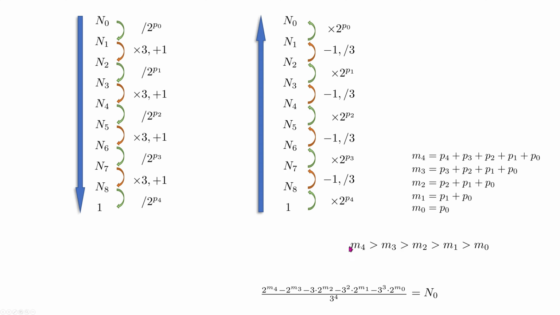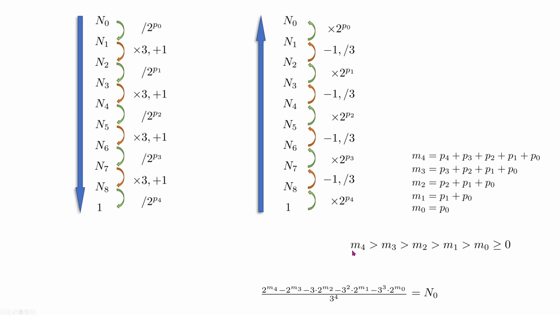And please notice that all these m's have dependencies like presented. They are growing starting from m0. Every single one is bigger because we are adding additional p to the previous number. This m0 can be greater than or equal to 0. The reason is very simple: if it is 0, it means that number n0 is the same as n1, because this division is basically division by 1.